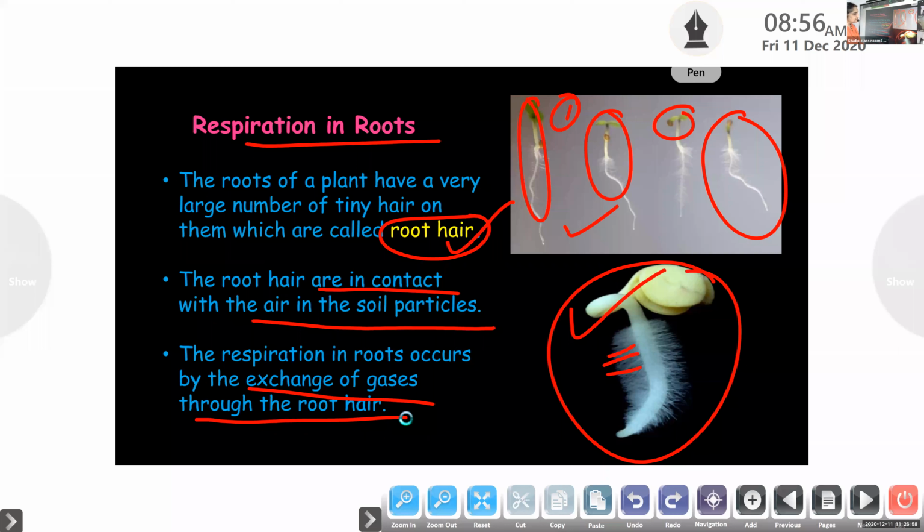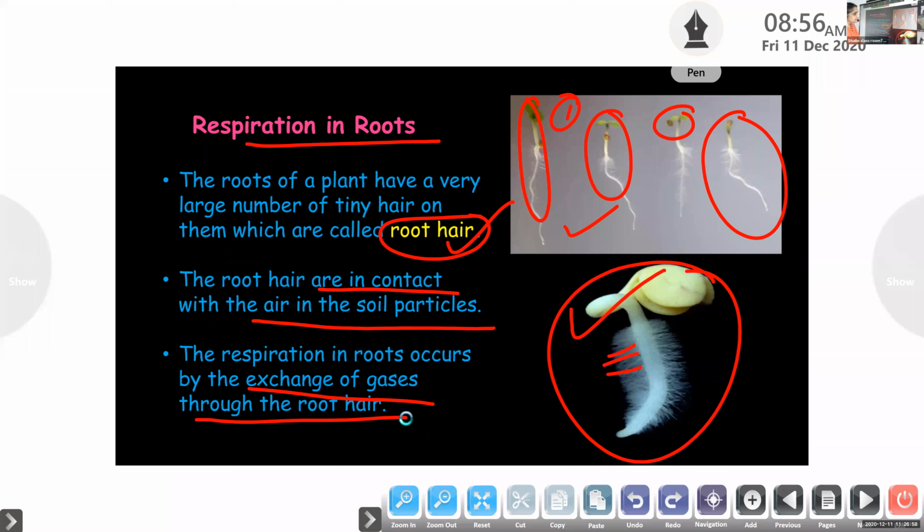There it breaks down the glucose, the sugar produced by photosynthesis, producing energy along with carbon dioxide. The same carbon dioxide, by diffusion, is expelled out through the root hair.